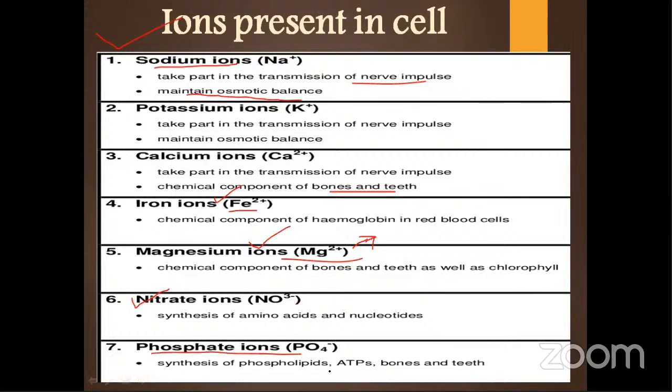Phosphate ions are very, very important. Why? Because they are part of ATP. ATP is otherwise called, yes, answer fast. Nobody knows. Yeah, it is, someone has answered. ATP is the energy currency of the cell. Yes, it is adenosine triphosphate.